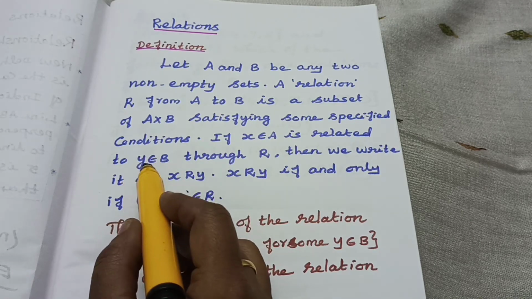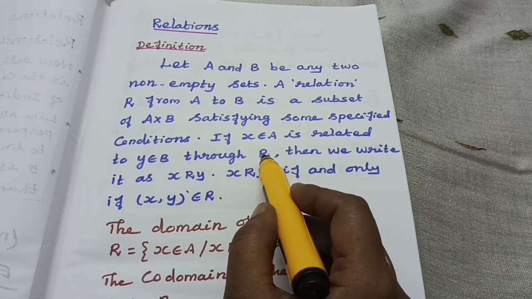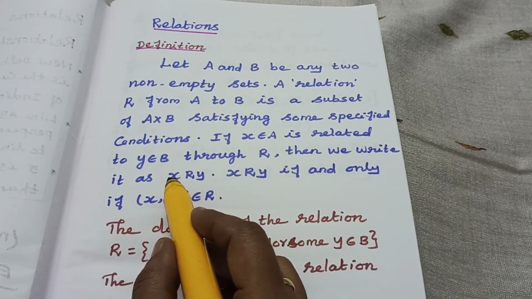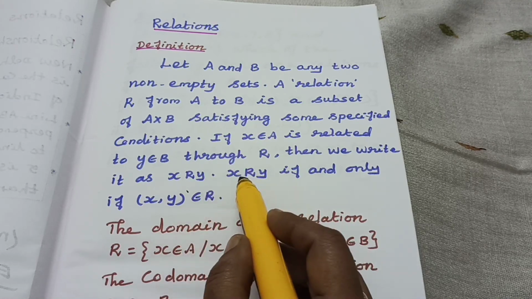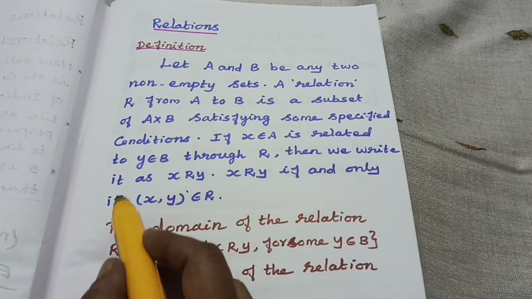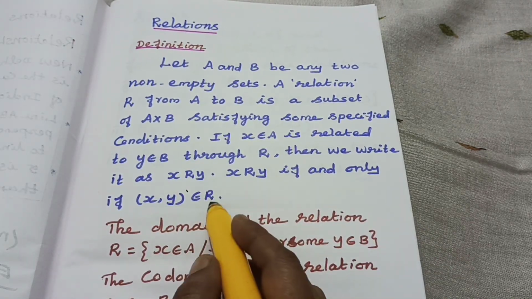Okay, Y values are in B, and R is the relation. Then how can we write it? X is related to Y if and only if (X, Y) belongs to R.